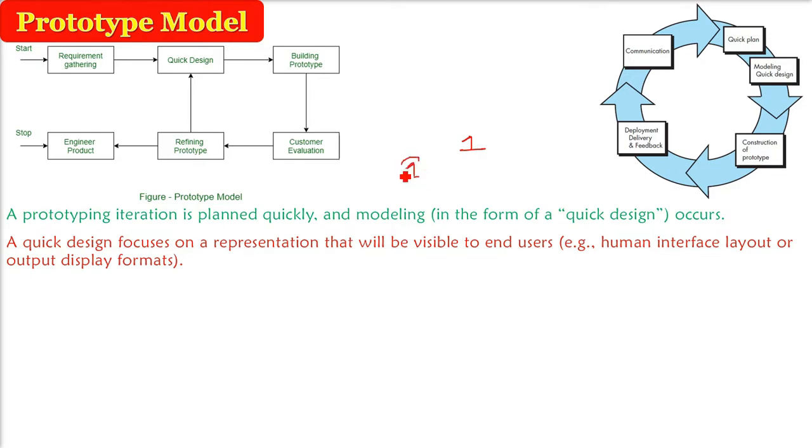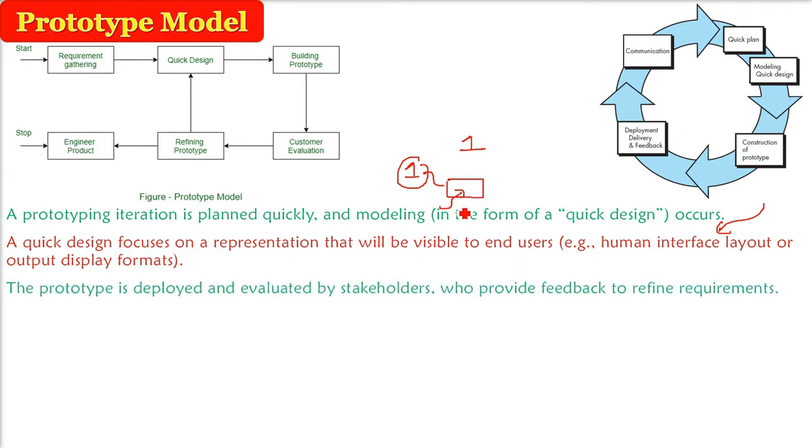In 1 month, you make a prototype just to give a feel what will be the human interface layout, how you're going to click or interact with the software. What are the output display formats, input formats, how the menus will be, what will be the working area. So this first prototype is actually a prototype, not a full version.